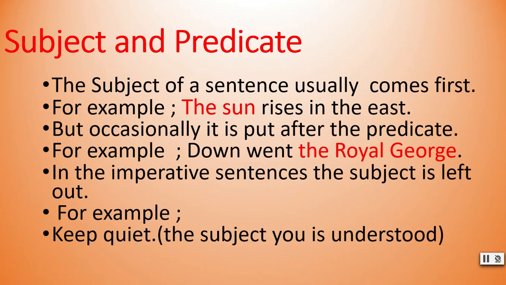The subject of a sentence usually comes first. For example, the sun rises in the east. The sun is the subject, but occasionally it is put after the predicate. For example, down went the Royal George. Here, the place of the subject is changed. The Royal George is the subject, but it happens occasionally.